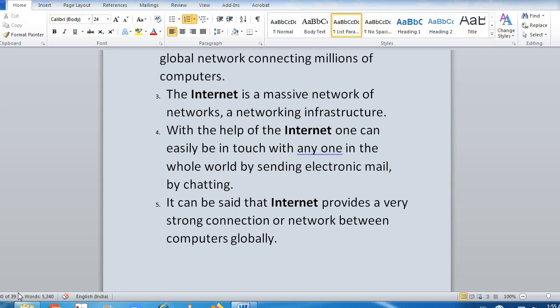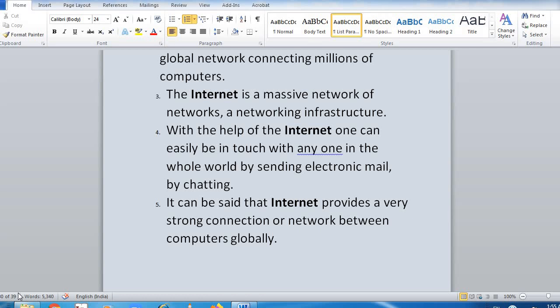The first workable prototype of the internet came in the late 1960s with the creation of Advanced Research Project Agency Network. So the first prototype has come from this agency, that is ARPANET. Advanced Research Project Agency Network used packet switching to allow multiple computers to communicate on a single network. So the history of internet says the internet came from this research project agency.